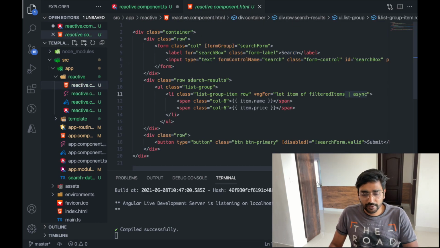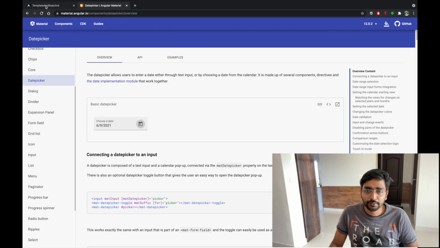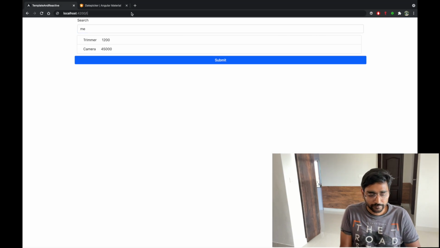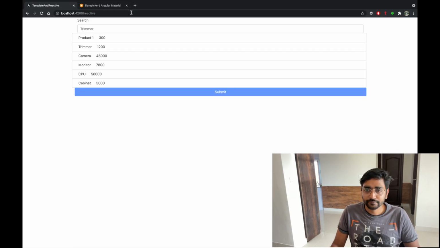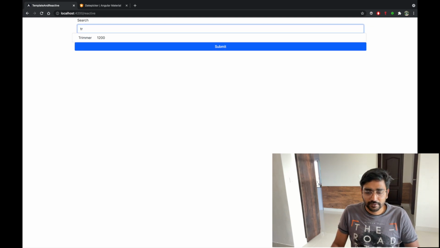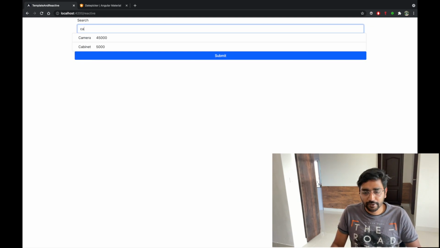Now let's see the code in action. So let's go to reactive here, and as you can see, as we type in trimmer and camera, it works the same as the previous one.